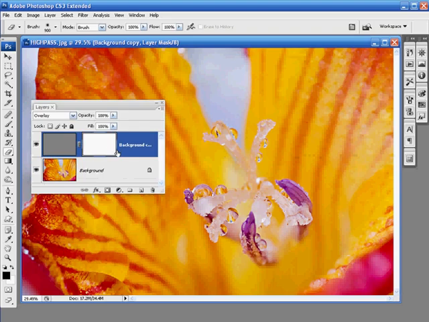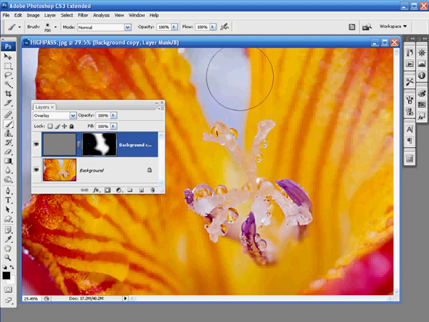Okay, what we're going to do is paint black into this layer mask. So we pick up a paintbrush. Black should be selected in your foreground color swatch. If it's not, hit D and then hit X to get black selected. And then all we're going to do, check our opacity is full at 100%, and then with a pretty large brush, we've got 700 pixels here at the moment, just start painting. And once you do that, the black areas that go into the layer mask have the same effect as the eraser tool. So we just basically rub out the impact of the high pass sharpening in all the areas that we paint black. So there we go, that's given us a pretty decent result.